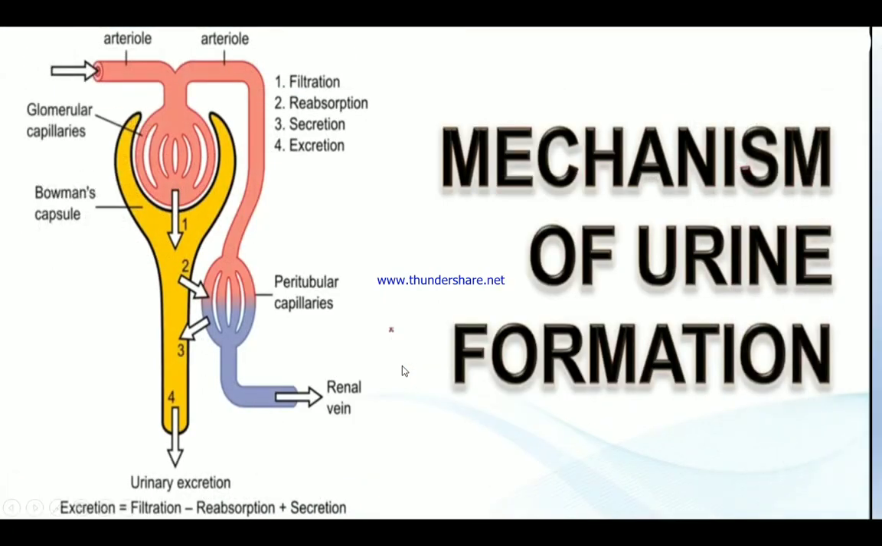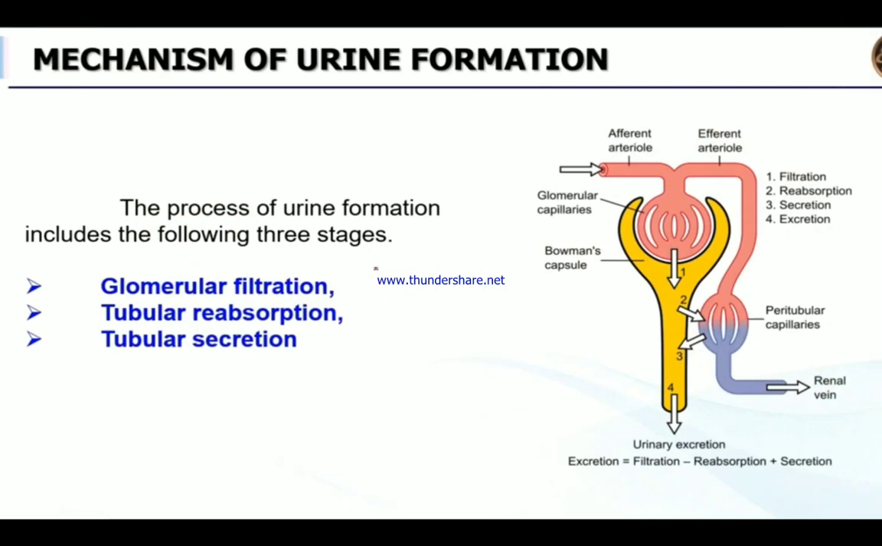This is how the urination is taking place. Okay, so the mechanism of urine and how it is forming, I'll explain you clearly here. The parts of the nephron we have seen already, and how the urination is taking place, I'll explain you. The mechanism of urine formation: the process of urine formation includes the following three stages.